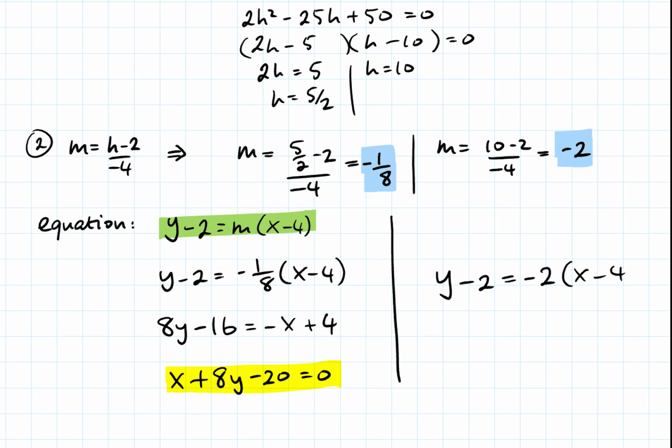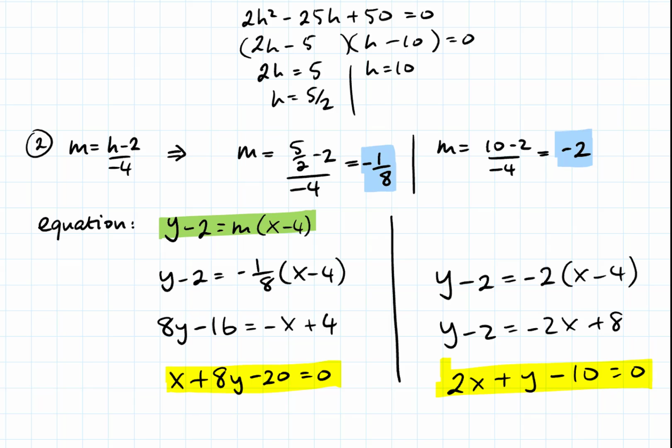If the slope is negative 2, expanding the right hand side, add 2x and take 8 from both sides. So we end up with two different equations that work. One is x plus 8y minus 20 equals 0, and the other is 2x plus y minus 10 equals 0.